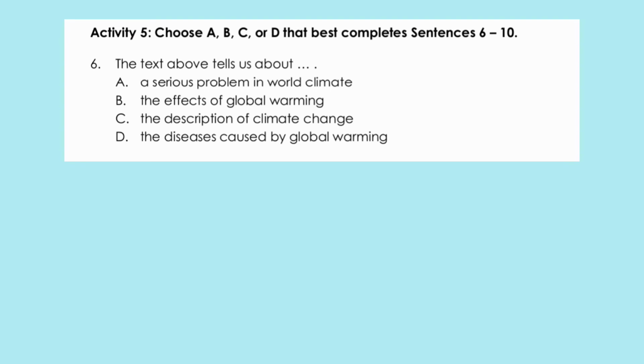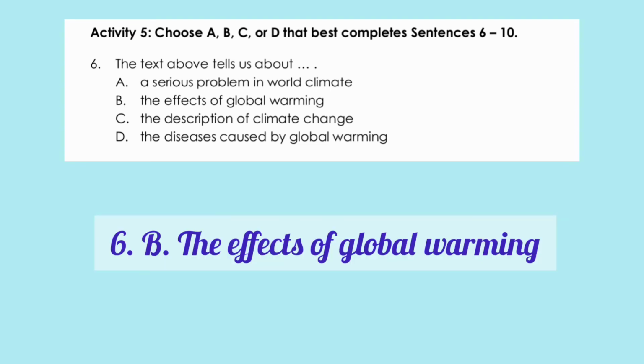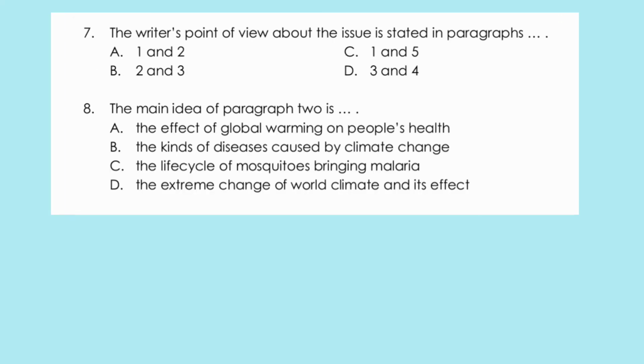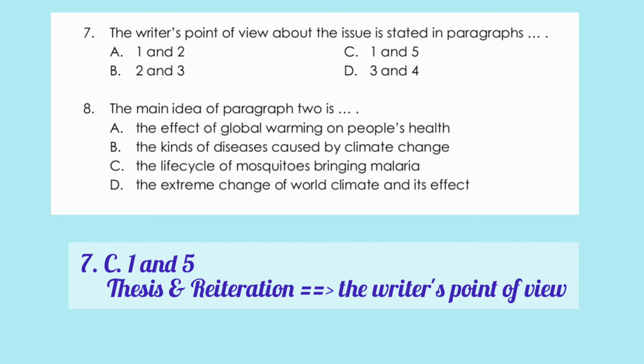Number 6, the text above tells us about. The answer is B, the effects of global warming. Number 7, the writer's point of view about the issue is stated in the paragraphs. Sudut pandang penulis pada teks exposition terletak pada paragraf pertama, thesis, dan paragraf terakhir, reiteration. Therefore, the answer is C, 1 and 5.